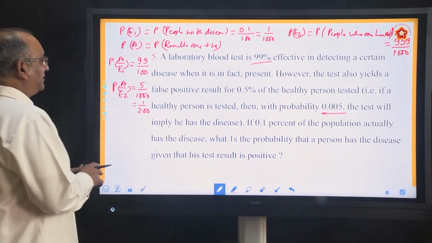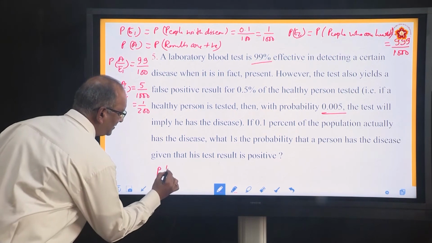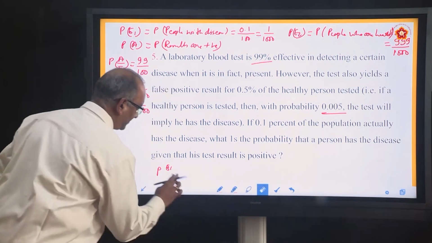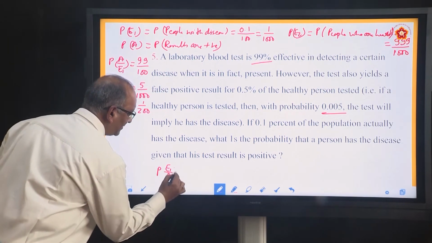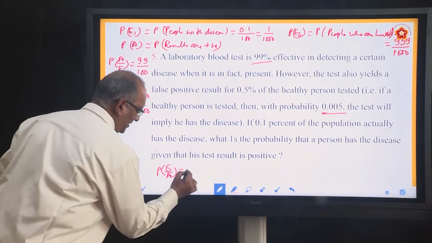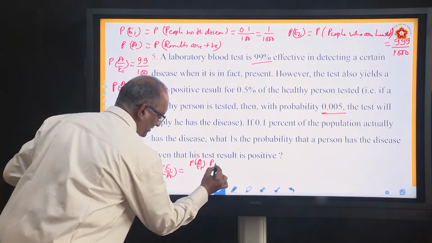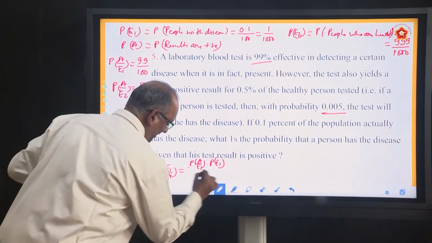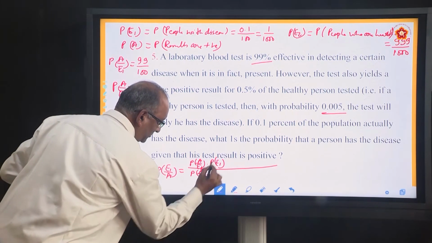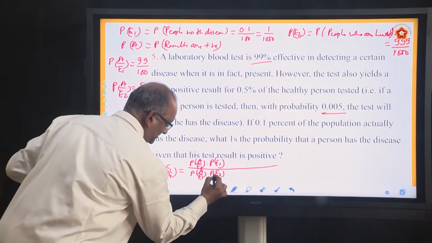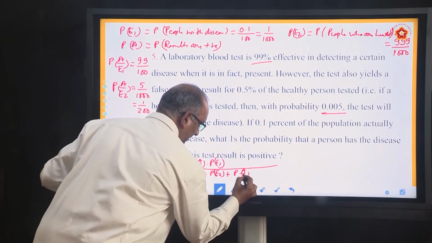We want to find out P E1 by A. Again the same formula which we applied: P A by E1 into P E1, divided by P A by E1 into the same P E1 plus P A by E2 into P E2.